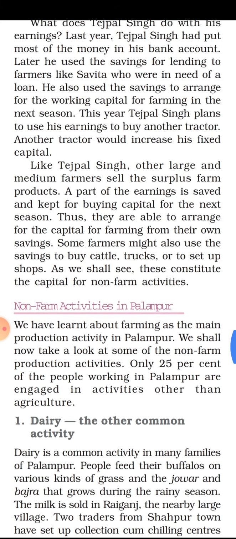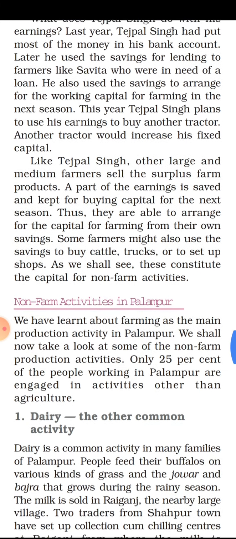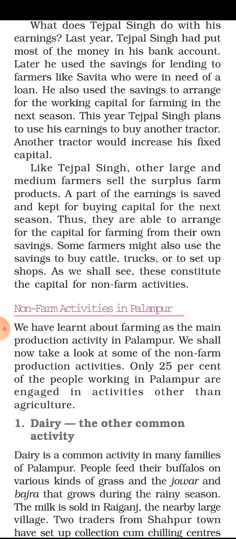Later he used the savings for lending to farmers like Savita, who were in need of a loan. He gave small loans to Savita and other poor people who were in need.